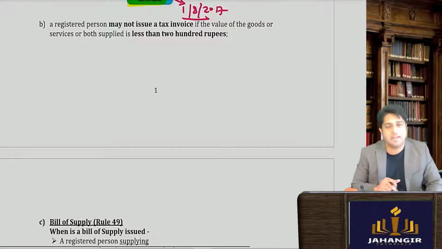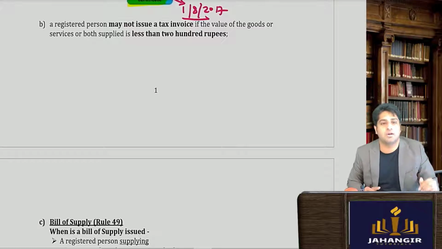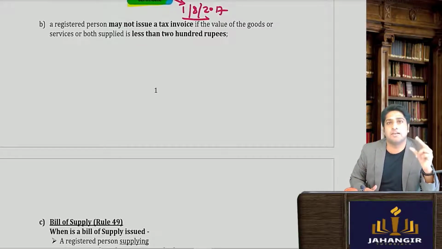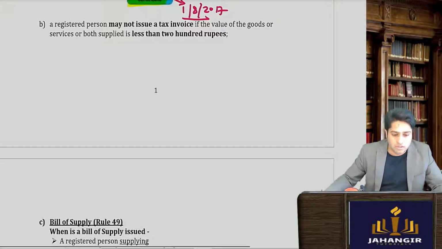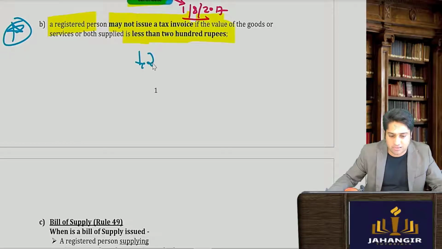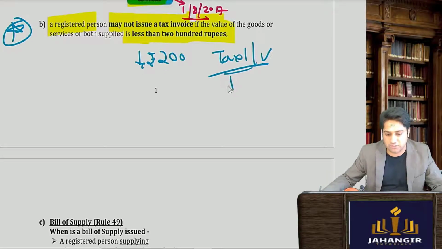Moving ahead, where the amount is very small. Let's say if you're going to buy a small little chocolate, do you think an invoice needs to be issued? The cost of the paper might be more. So a registered person may not issue a tax invoice if the value of supply is less than rupees 200. So if it is less than rupees 200, tax invoice need not be issued, not required.